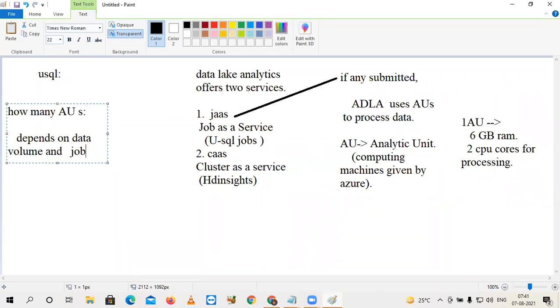Because this service supports MPP, similar to Hadoop and Spark kind of parallel processing, which the data analytics service called JAS is offering you. It's not multiple, massive is the word. Massive parallel processing.